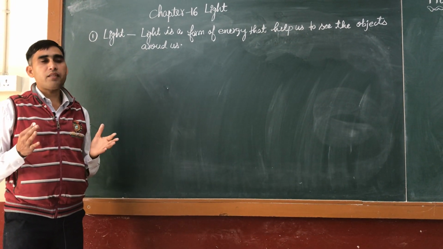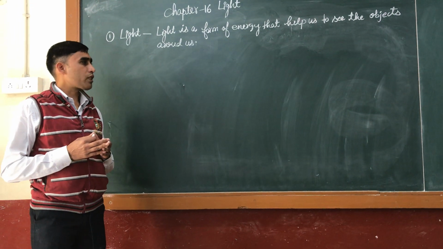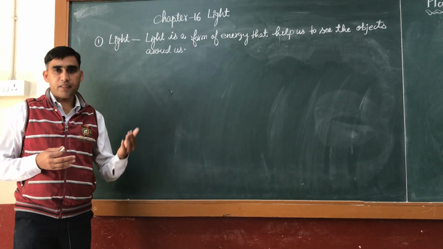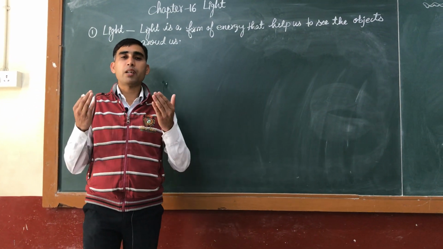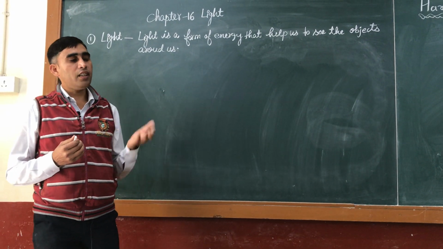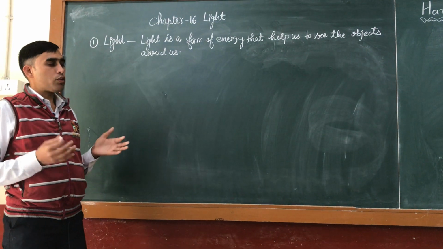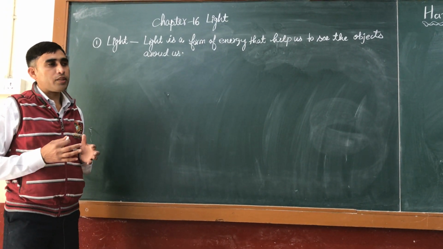We have eyes, but there is no light, so we cannot see the objects. Or we can say that when light is reflected by an object and this light comes from that object into our eyes, we see the object. So objects are visible due to light. So light is the thing that makes the object visible.